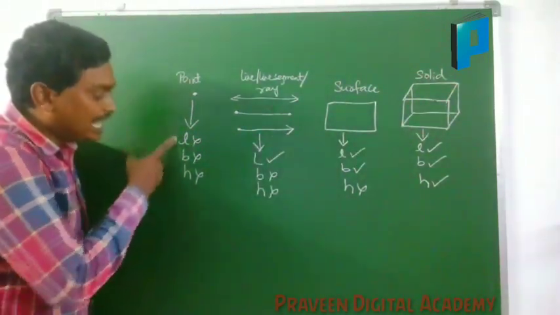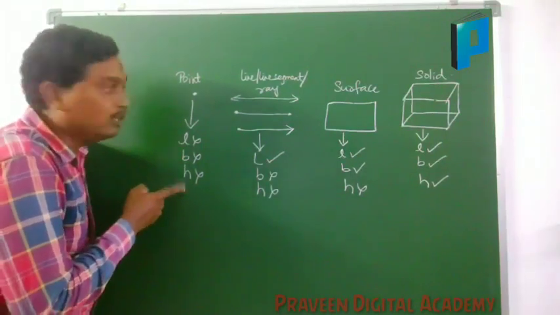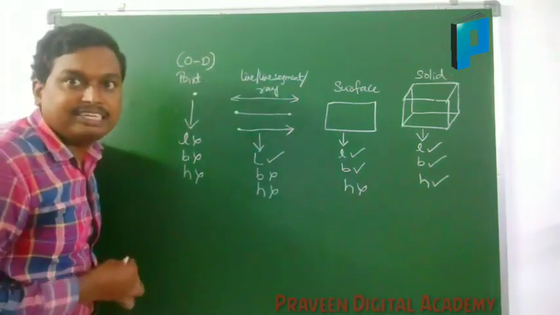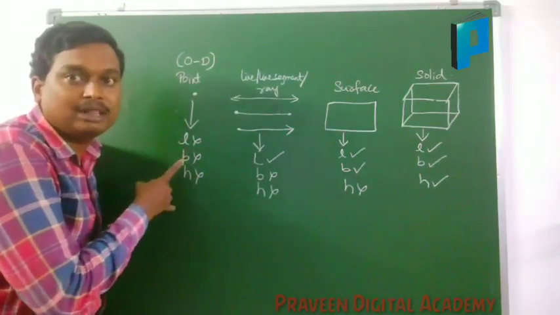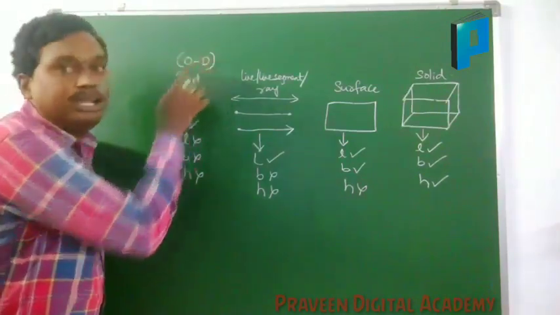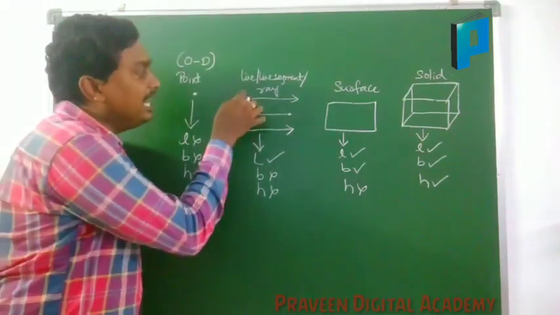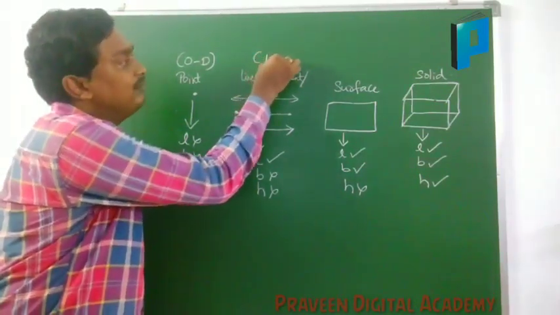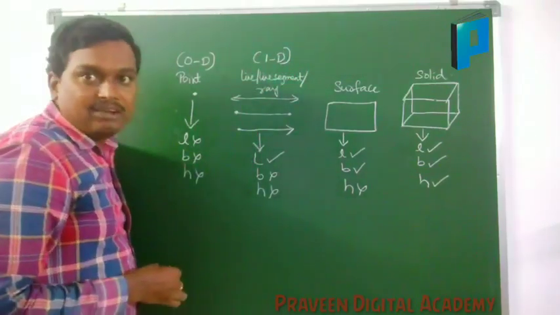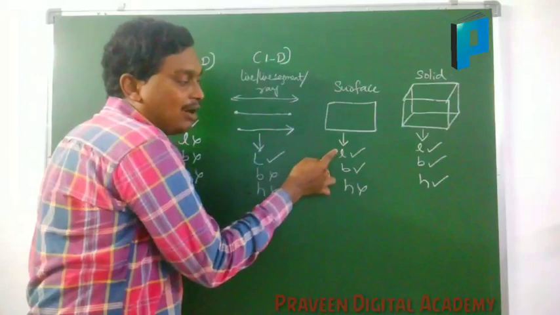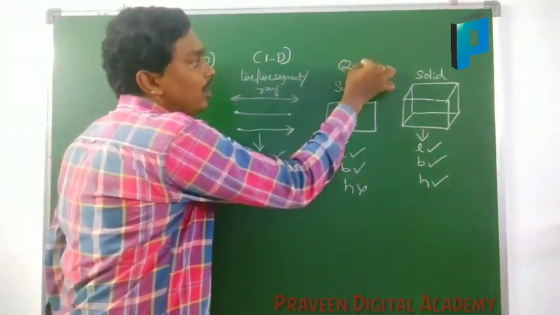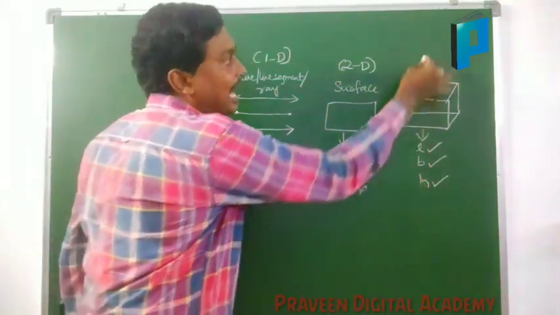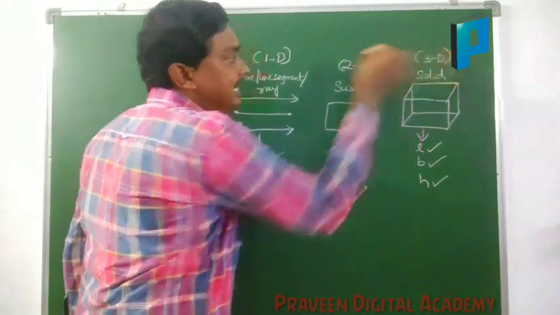So here a point is not having length, breadth, height. So we will call a point a 0D figure, D for dimension: no breadth, no length, no height. Here line, line segment, ray having length means one dimensional figures. We will call them 1D figures. Here a surface will have length and breadth, so we will call it a 2D figure. A solid will have length, breadth and height, so we will call it a 3D figure.